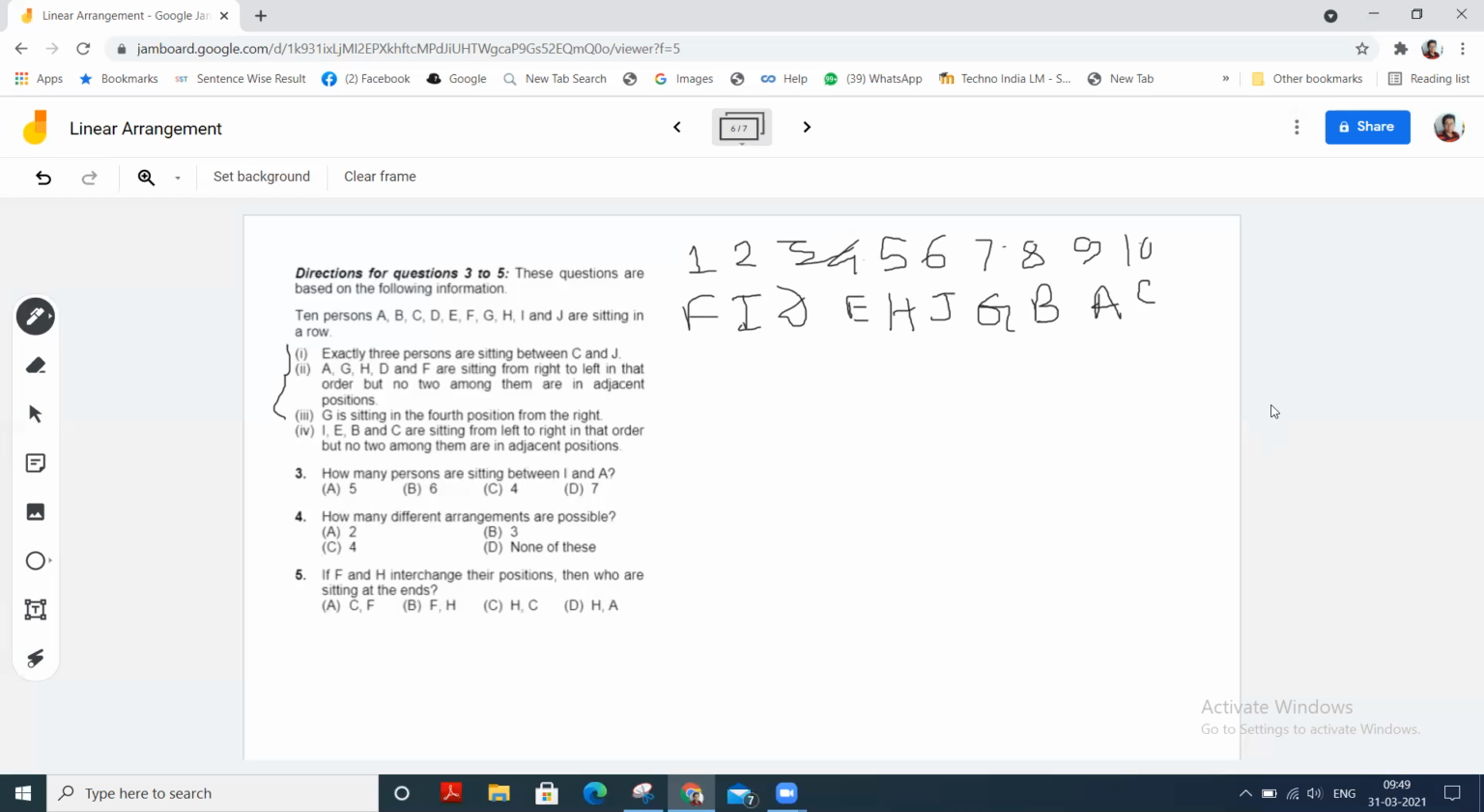Okay. Now, how many persons are sitting between I and A? Check. I here, A here. So there are 9 minus 2 plus 1, this is 6. So 6 persons between them. How many different arrangements are possible? From this, only one arrangement is possible. So none of this.